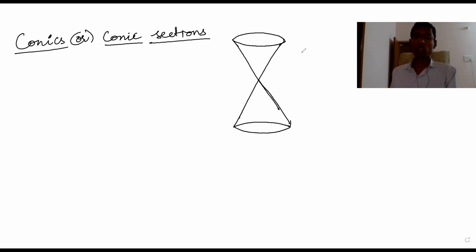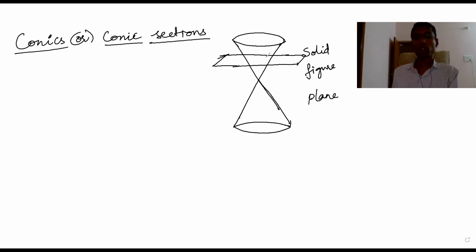Whenever you cut a solid figure, as we already discussed in 3D geometry, you must cut it with a plane. Let's say you are cutting this with a plane, like this.